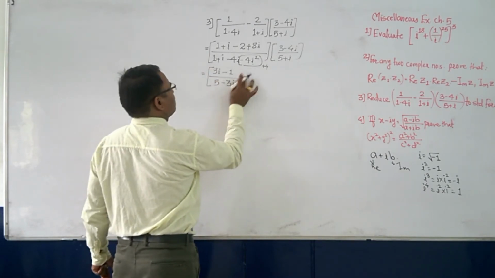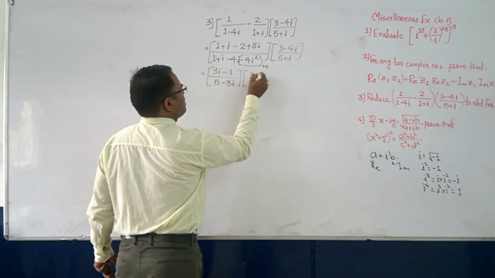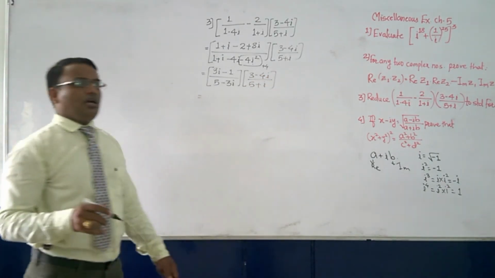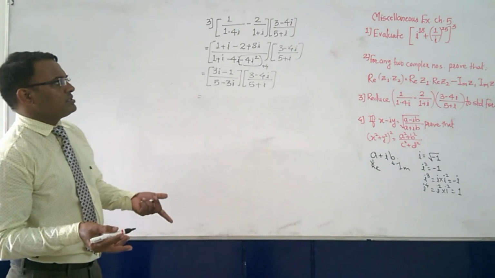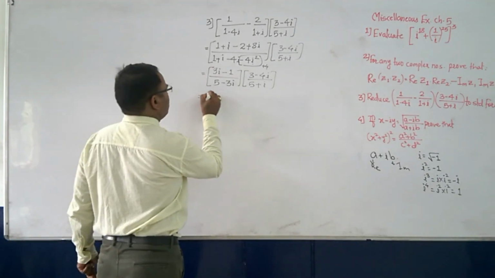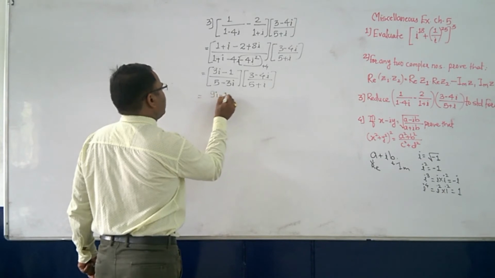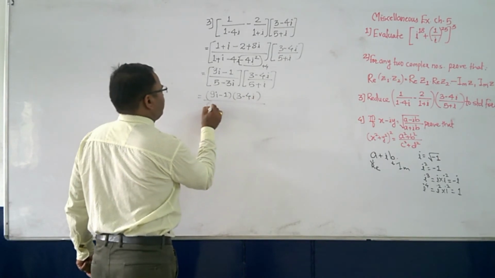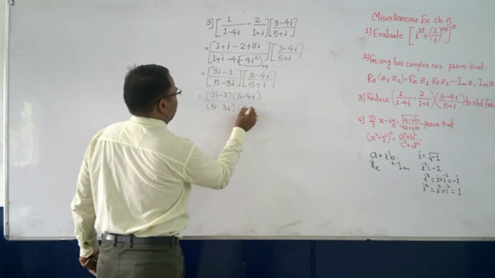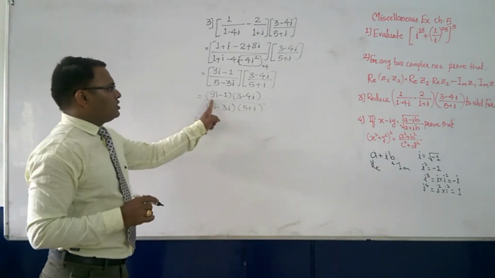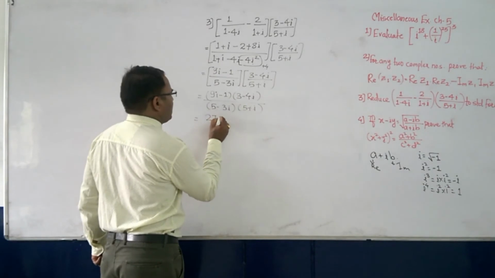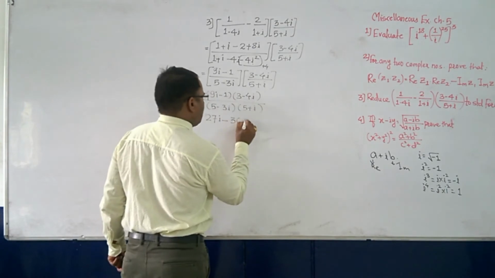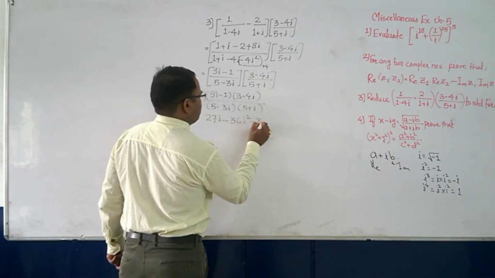And now again multiplication with another number. So we have with us 3 minus 4i and 5 plus i. Okay, so direct multiplication only, because it is a simple thing, right? So what do we do? (9i minus 1) into (3 minus 4i), and then (5 minus 3i), 5 plus i. Okay, so 9i into 3, that is 27i. 9i into 4, that is 9 4s are 36, i into i, i square.